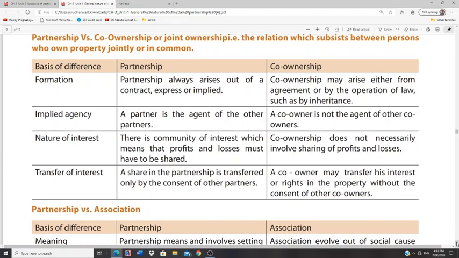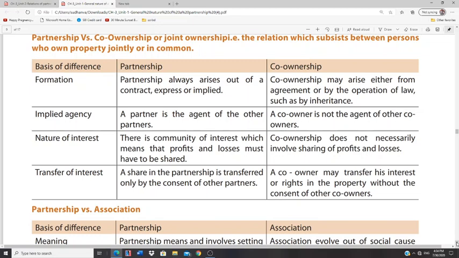Then, agency. In a partnership, as I explained in the previous class, each and every partner is an agent of the other partners. Whereas in co-ownership, a co-owner is not an agent of other co-owners. He is different. One co-owner is responsible for the acts done by him, not for the acts performed by other co-owners.